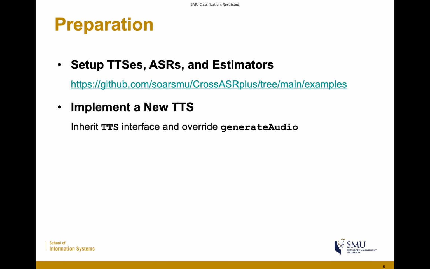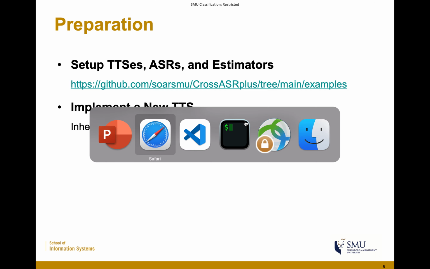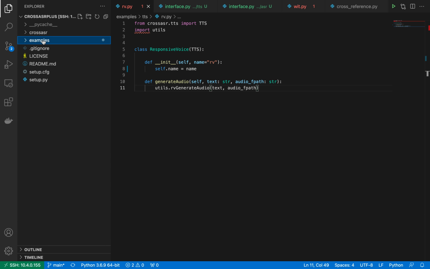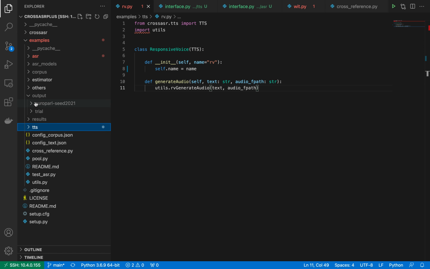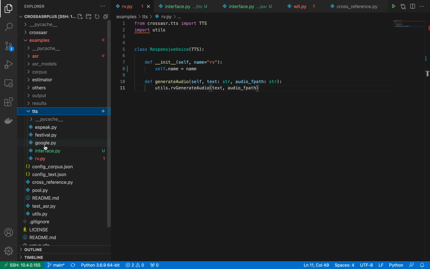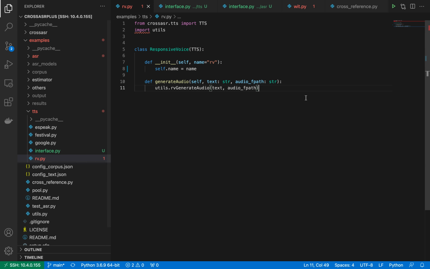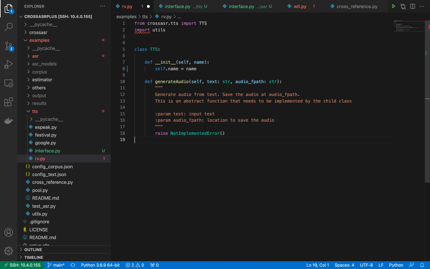Next, I want to give instructions on how to implement a new TTS. We need to inherit the TTS interface and override the generate audio function. After cloning the repository, we'll get an example folder here, and from the example folder, there is a TTS folder. You can copy the interface here. Let's say we want to implement RVTTS. First, we need to inherit this class.